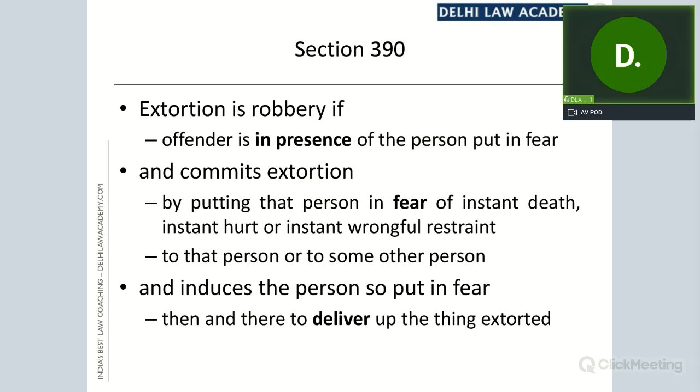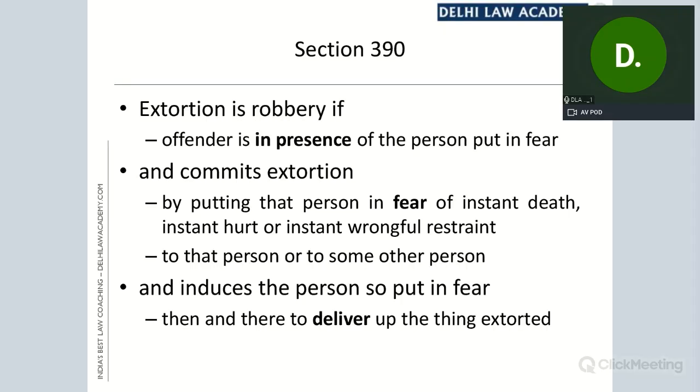Because in robbery also, what is required? Just see Section 390, I am showing it to you. The last part of this section is that he induces the person so put in fear then and there to deliver up the thing extorted. So that property has to be delivered to the offender. If that property is not delivered to the offender, 390 will not be applicable. If 390 is not applicable, 391 will also not be applicable.